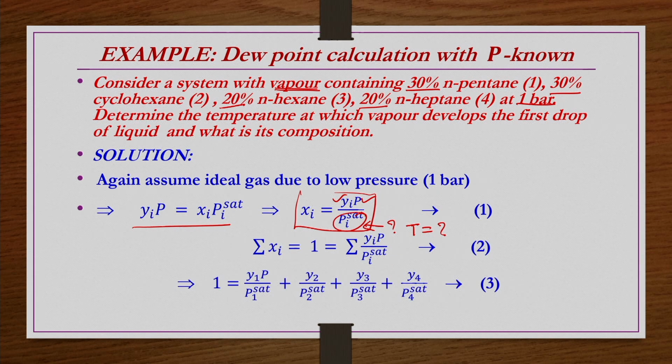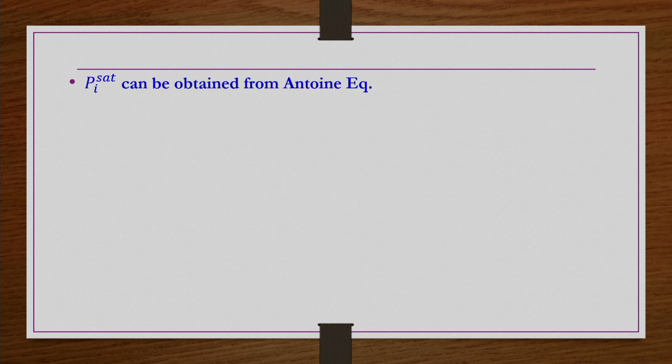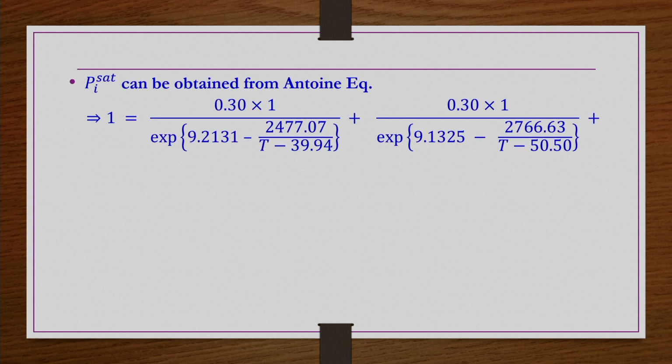So, that means if you extend, 1 is equal to y1 P by P1 sat plus y2 P by P2 sat plus y3 P by P3 sat and then plus y4 P by P4 sat. So, P is common, that you can take as a common factor. Now, Pi sat you can find out from the Antoine equation like this.